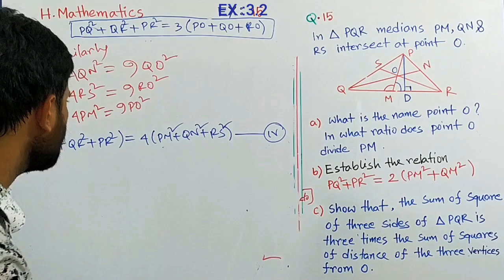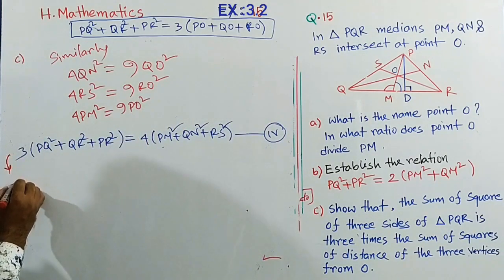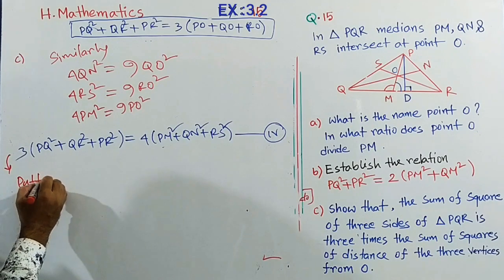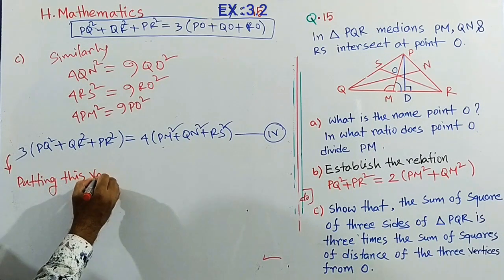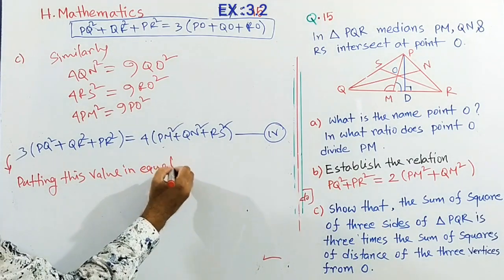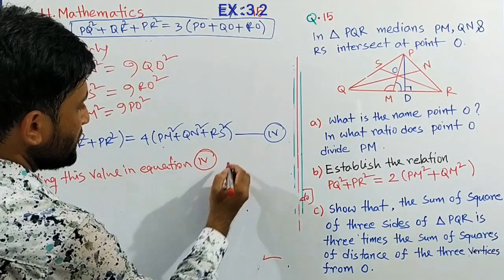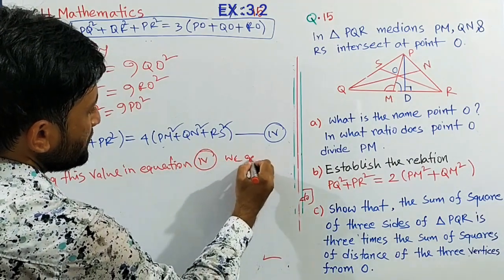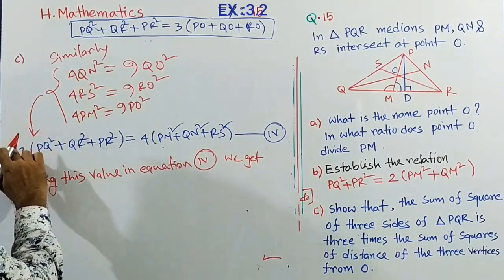Just write down here, putting this value in equation 4.